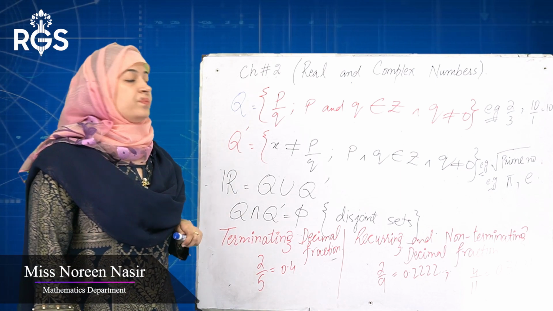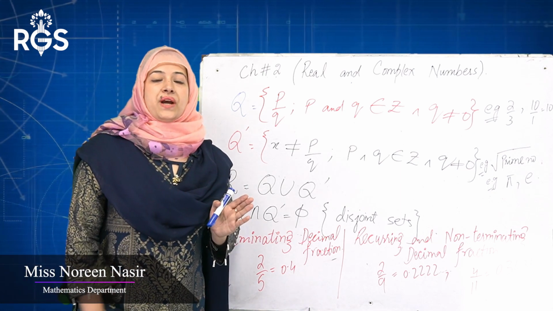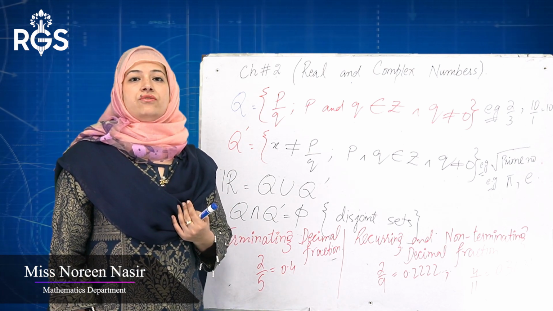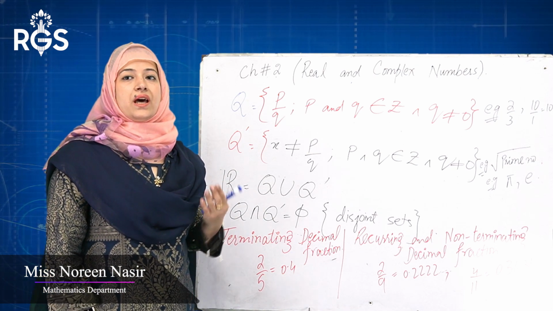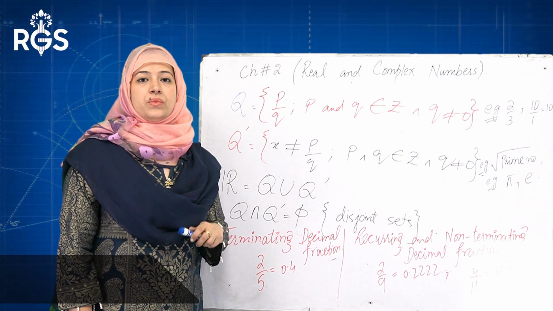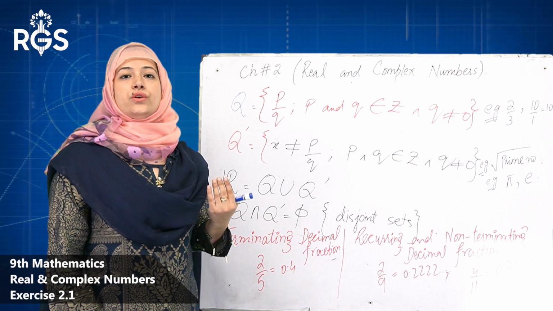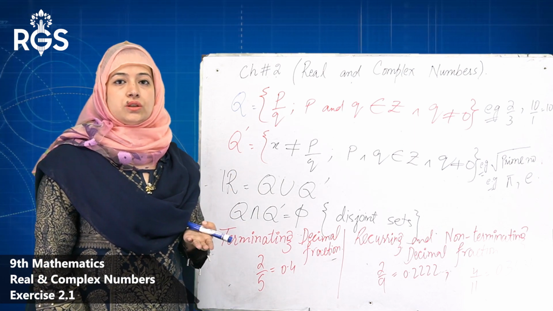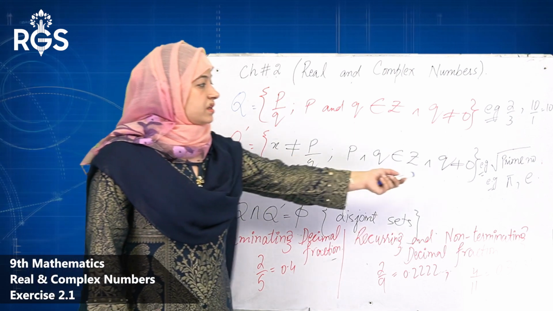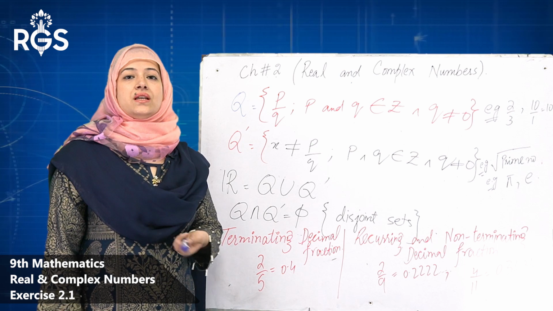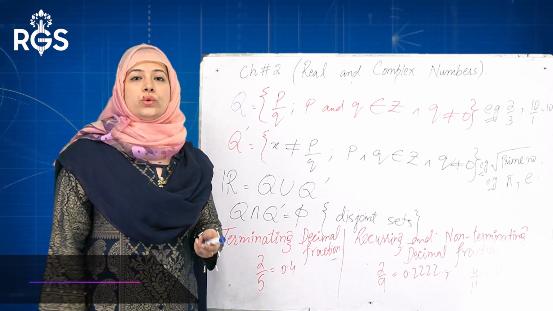For example, square root of any prime number. Prime numbers are those numbers which are divisible by itself and 1, like square root of 2. So square root of 2 is an irrational number. Square root of 5, square root of 3, but square root of 4 is not an irrational number. Same as it is pi and e. Pi you can write like this, approximately equal to 22 by 7.